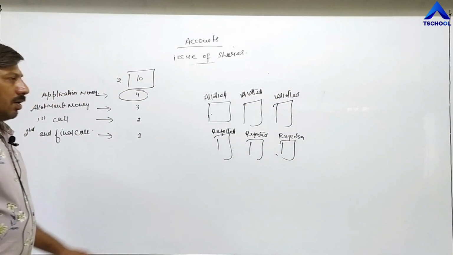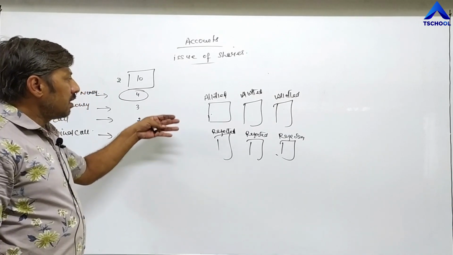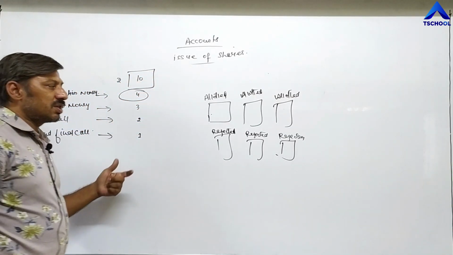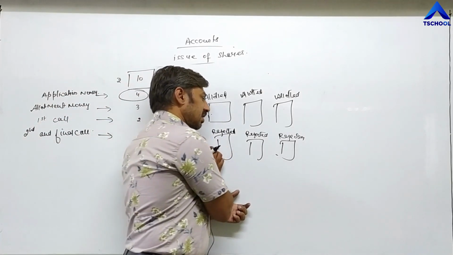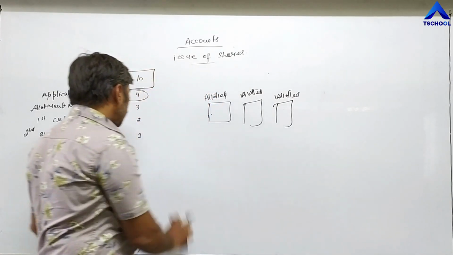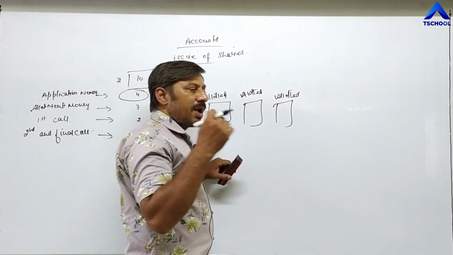So, once application is received by the company, it depends on the company to whom shares are allotted and whose applications are to be rejected. If company rejects some share applications, then their money will be returned back to them.